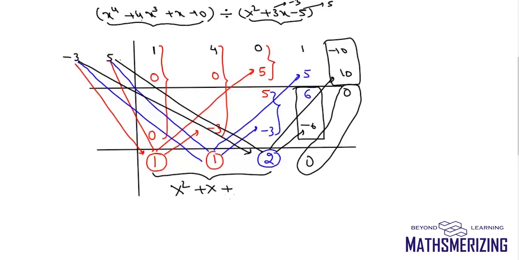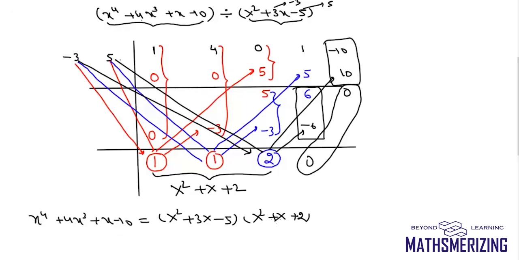plus x plus 2. So I can write it as x to the power 4 plus 4x cube plus x minus 10 is equal to divisor, which is x square plus 3x minus 5 into x square plus x plus 2 and plus remainder, which is 0.